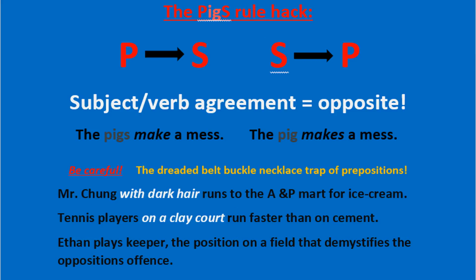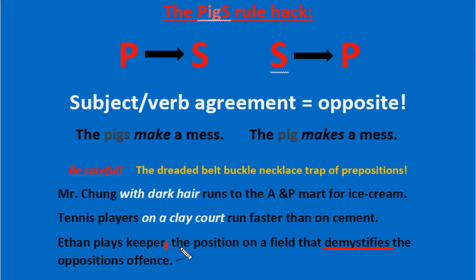Now, here is a trap on the test. A couple things finalizing the pigs rule here and giving you some really tough problems. First of all, this sentence here: Ethan plays keeper, comma, the position on a field that demystifies the opposition's offense. Whenever we're asked to do something like this, say that this is the underlined portion. Remember, this is a comma, and a comma is like a fence.